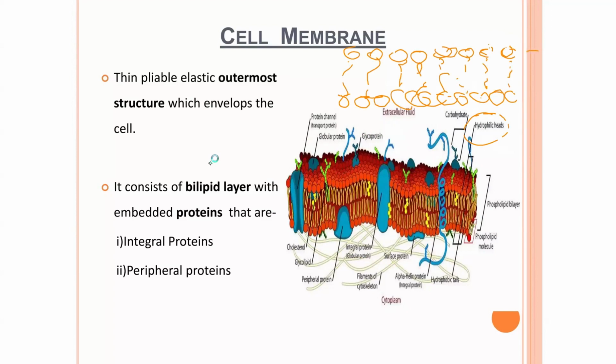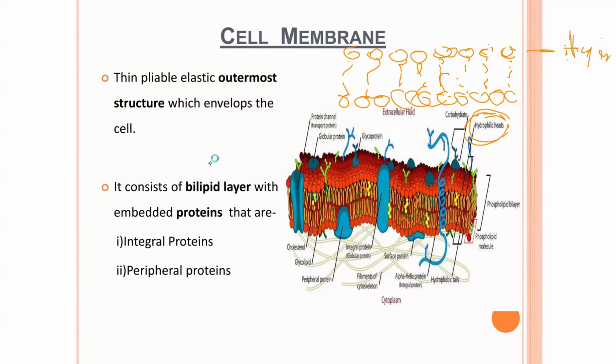So this circle that you are seeing here is the hydrophilic head that interacts with water. And those tails that you are seeing here, if you look at it very clearly, all these tails are the hydrophobic components.